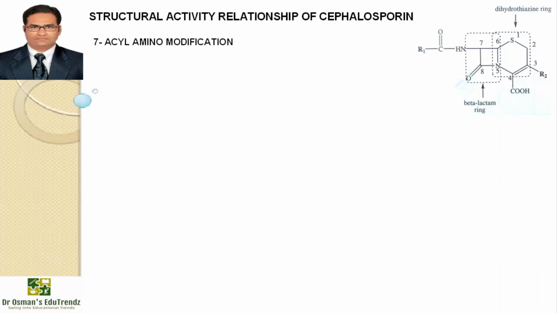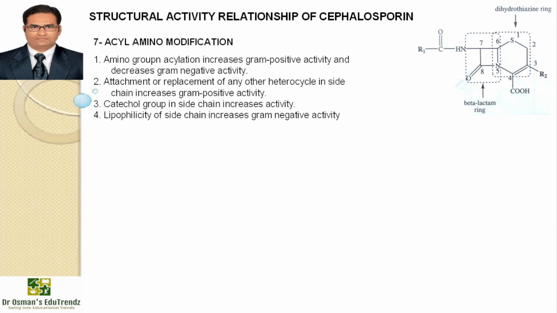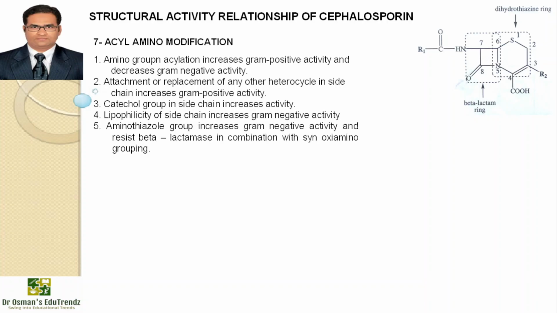So you can see there is 7-acylamino modification. Here the amino group acylation increases gram positive activity and decreases gram negative activity. Attachment or replacement of any other heterocycle in the side chain increases gram positive activity. A catechol group in the side chain increases the activity, and lipophilicity of the side chain increases gram negative activity. An aminothiazole group increases gram negative activity and resists beta-lactamase in combination with a syn-oxyimino grouping.